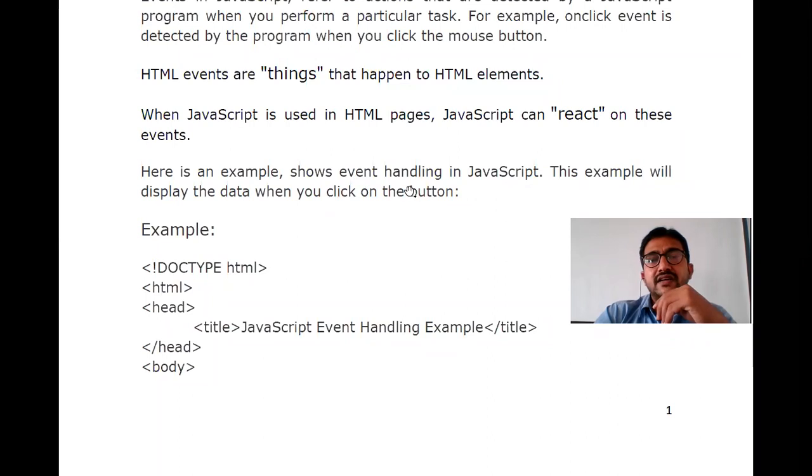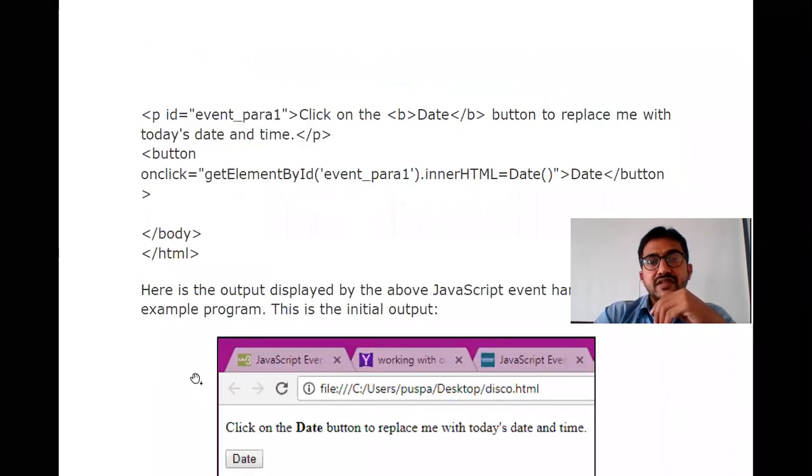Who is handling that? Here is an example that shows event handling in JavaScript. This is a normal program. It starts with the body. In this body, there is a paragraph with ID equal to event underscore para one. Now I'm creating a button and using the attribute on click equal to getElementById of event underscore para one dot innerHTML.